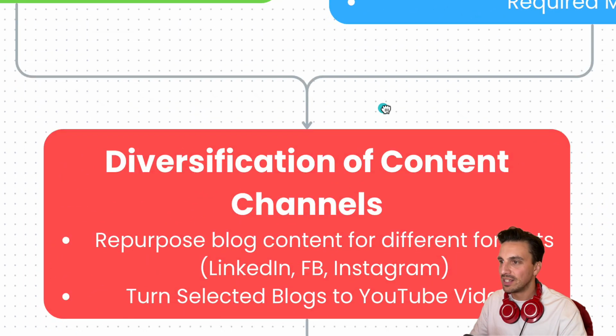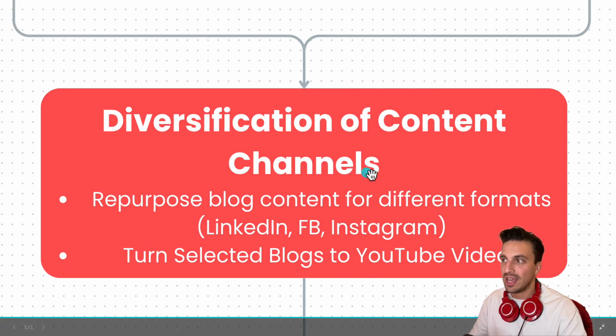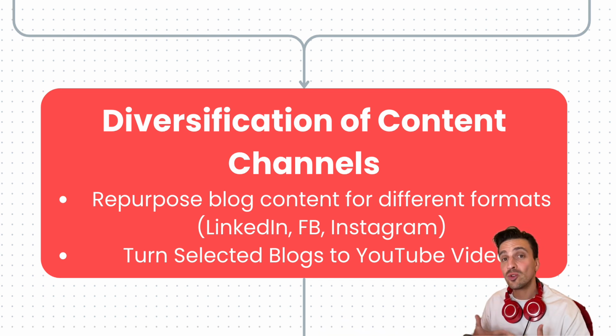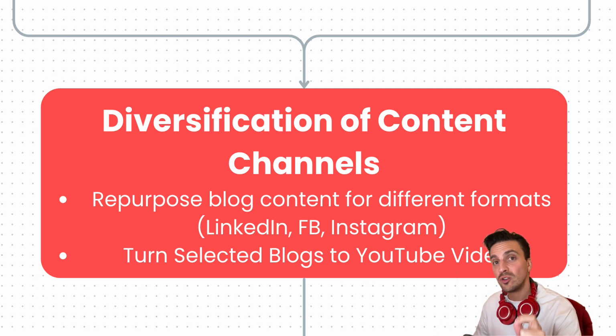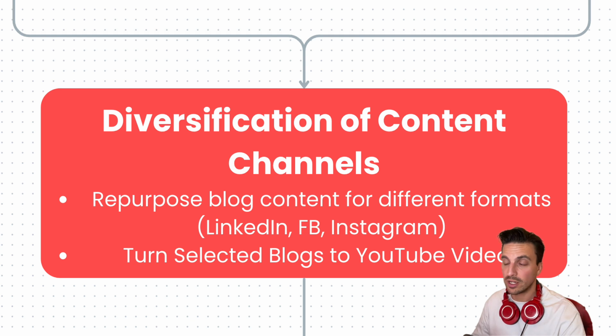Now, the next thing that we really need to concentrate on is diversification of content in different channels. You need to repurpose your blog posts for different formats like LinkedIn, Facebook, Instagram, or whatever platform you think is appropriate for you to repurpose the content on. And perhaps more important than repurposing the content, you need to take a few of the blogs that you select, it might be ones that you really like, and turn those into YouTube videos. I'm going to show you why that is so important in a minute.